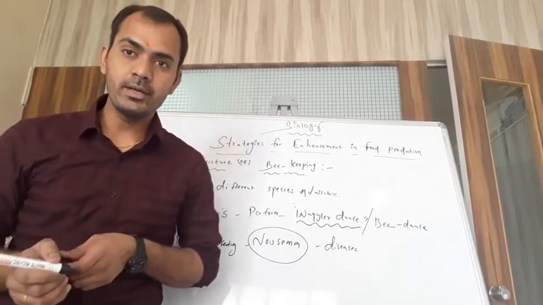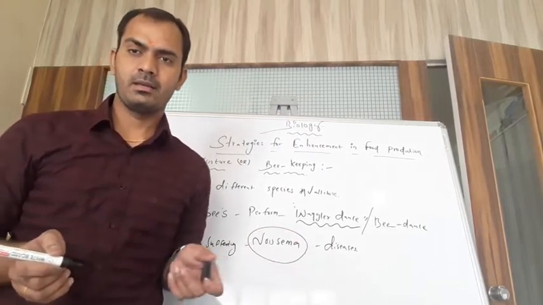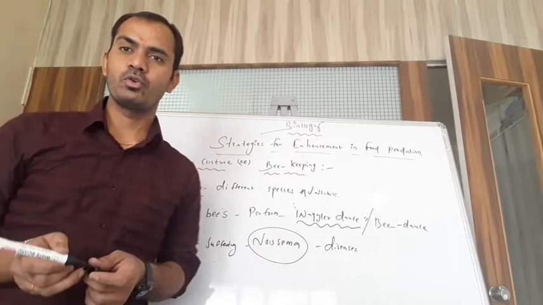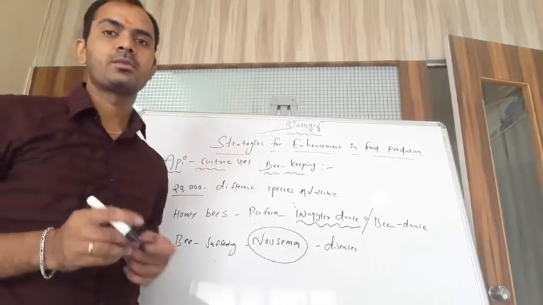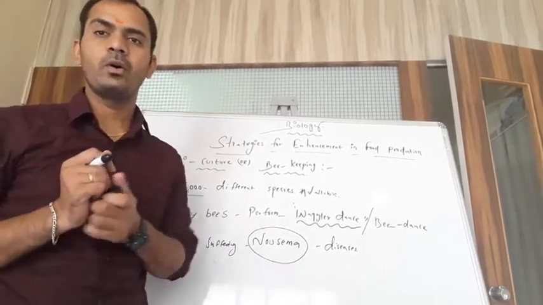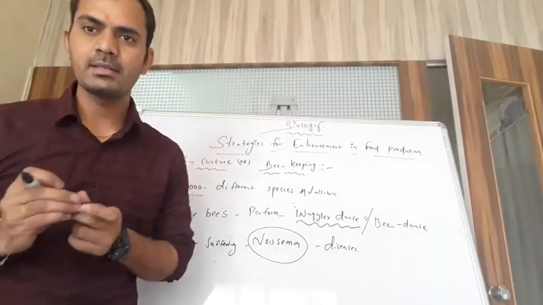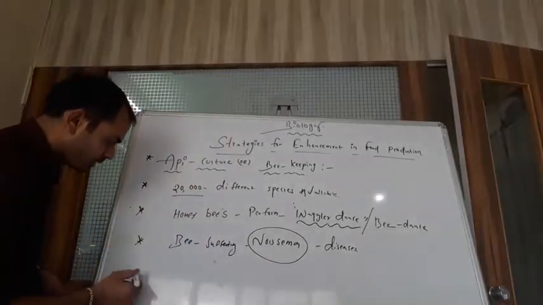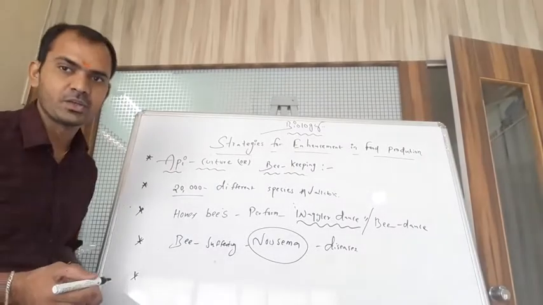I repeat, students, bees suffer from Nosema disease, caused by a protozoan, and it weakens the body and lowers the production of honey and wax. This is the third important point of apiculture.